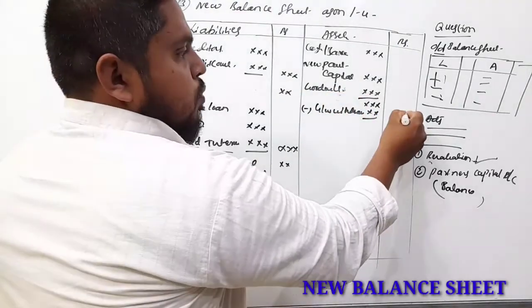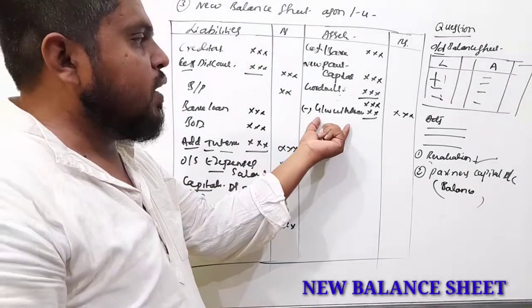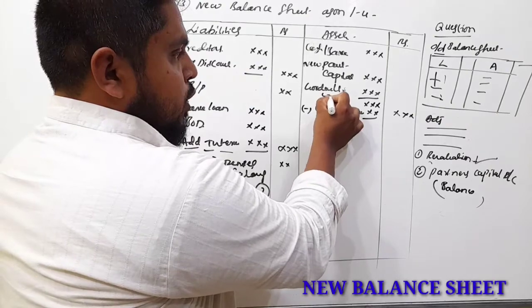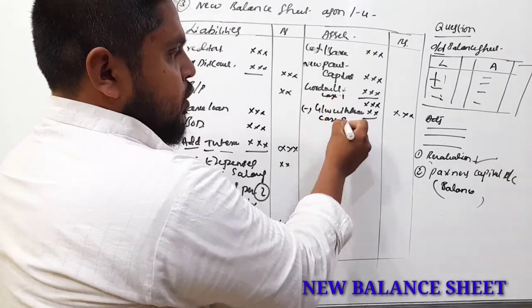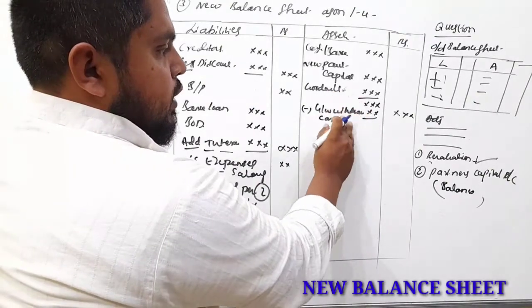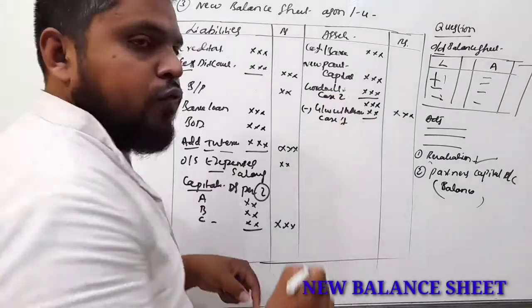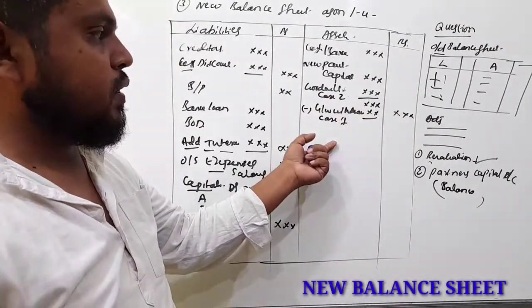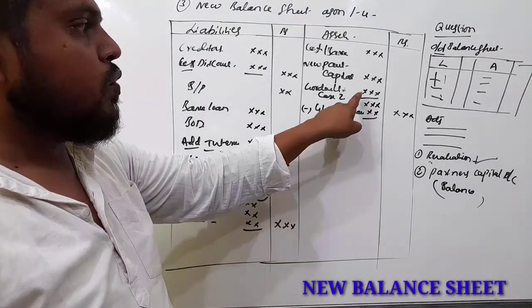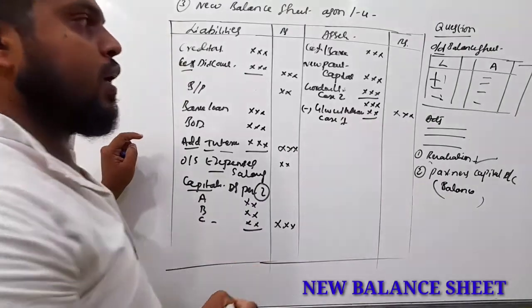Now, the final amount in the outer column. You know the goodwill situation: case 1, goodwill withdrawn, and case 2, goodwill retained in the business. If it is withdrawn, here we have to minus. If it is not withdrawn, the goodwill amount should be added. Now the answer will be in the outer column.